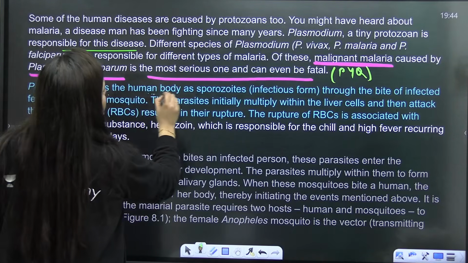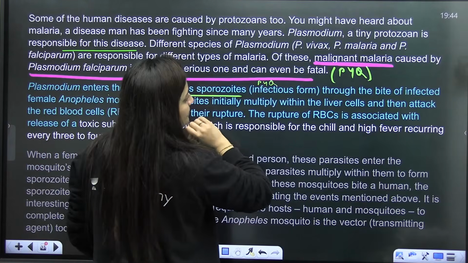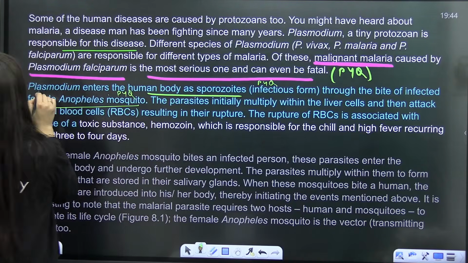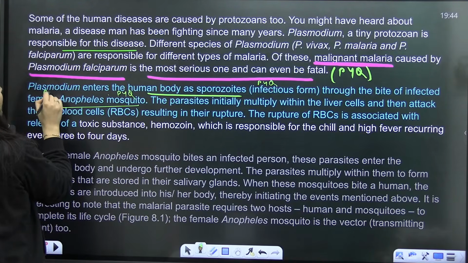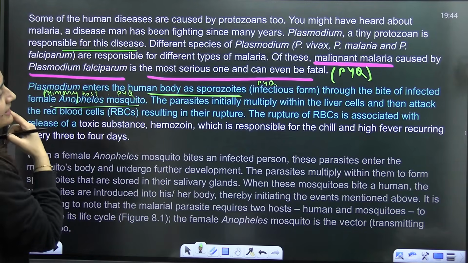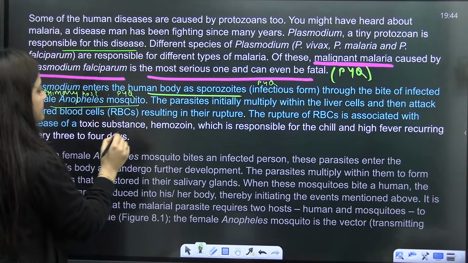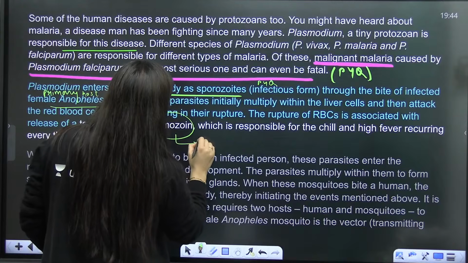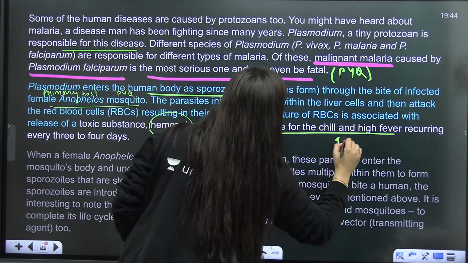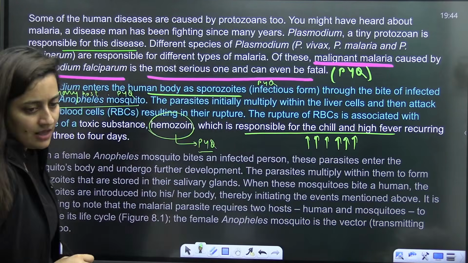Plasmodium enters the human body as sporozoite. Again, a previous year question. And the female Anopheles mosquito is the primary host here. Next, the parasite initially multiplies in the liver cells, then attacks the RBCs, all done. The toxic substance that is released is hemozoin. That is again a PYQ, and that is responsible for chills and the high fever.